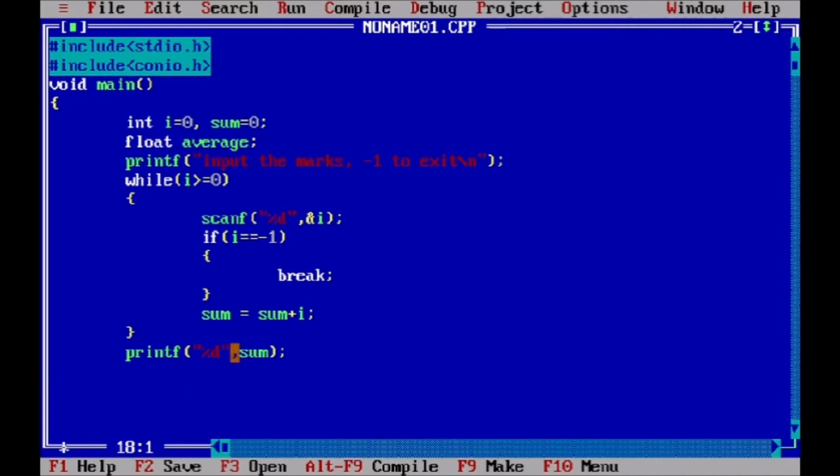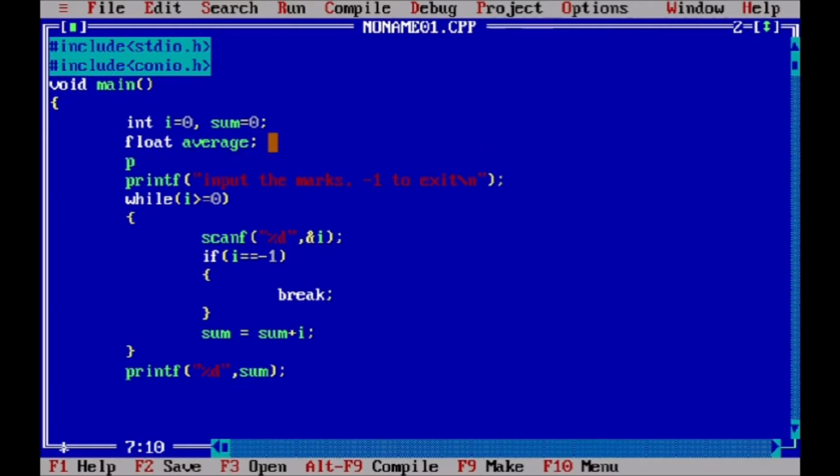If we want to calculate the average here, then we have to divide this sum by how many numbers we input. Suppose we input 5 numbers, then we have to divide it by 5. For that we have to scan the total number of values you want to enter.